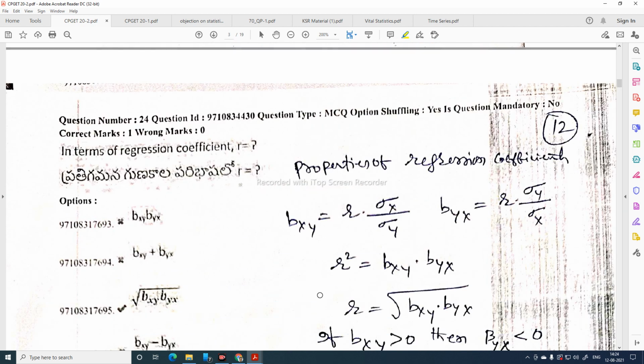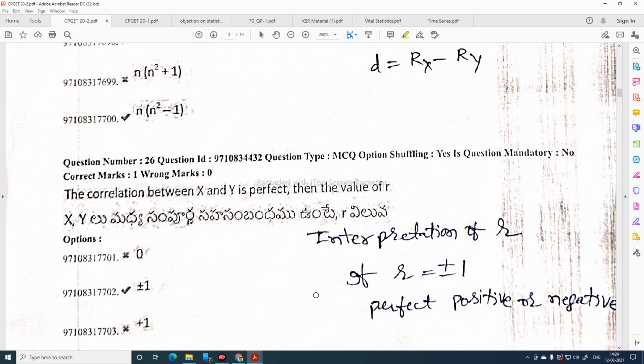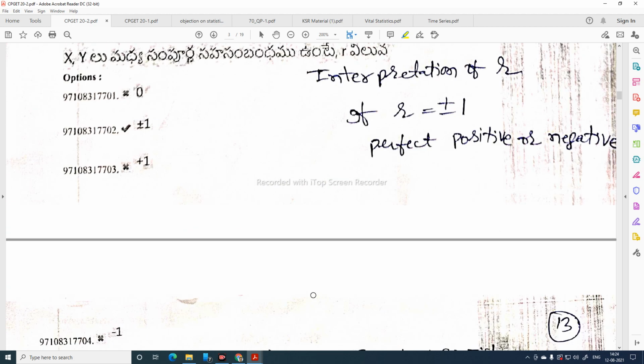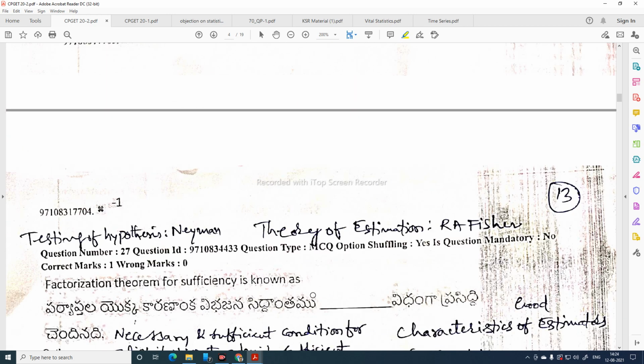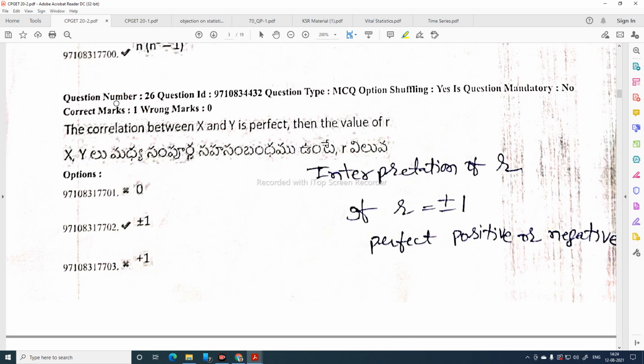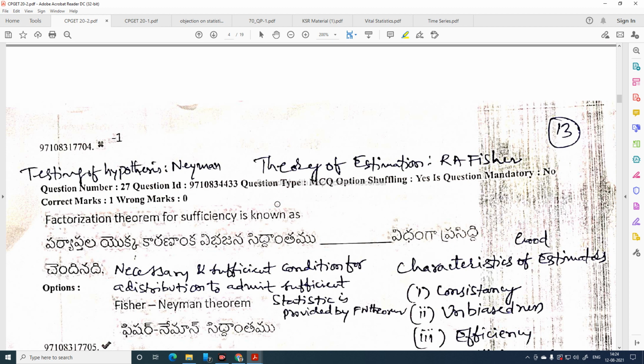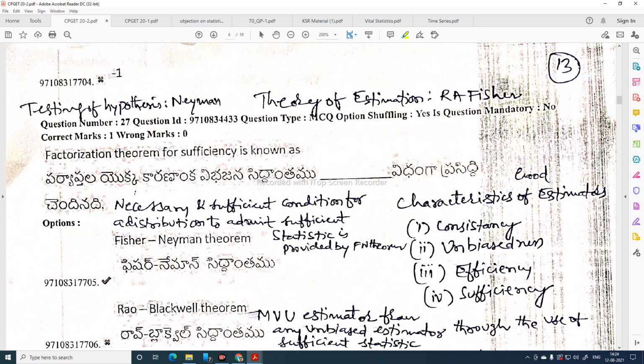This is question number 24, question number 25, and now question number 26. This is question number 26 and this is question number 27. Here, factorization theorem for sufficiency is known as.